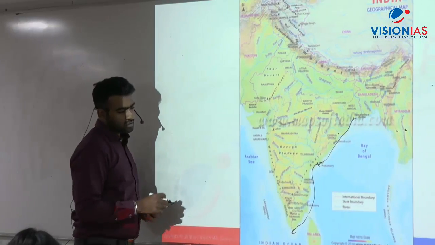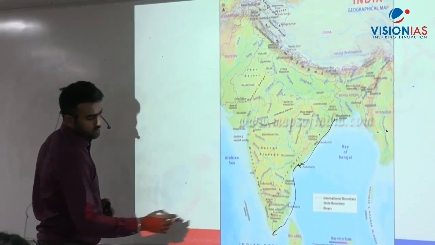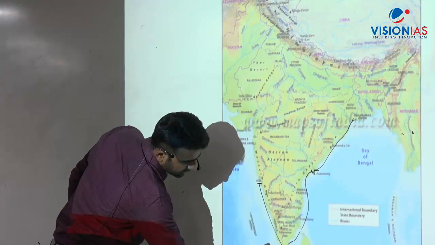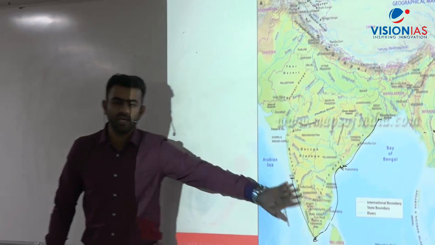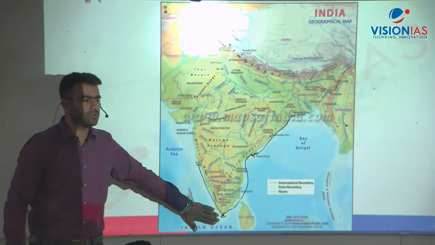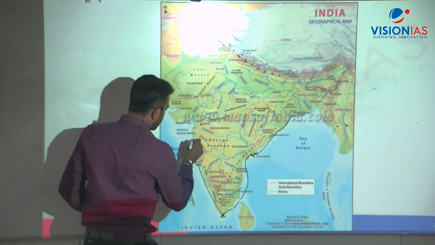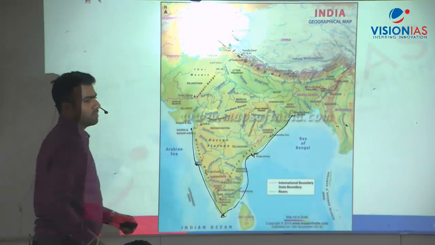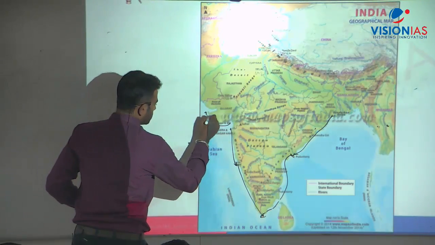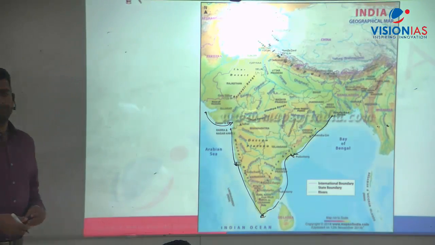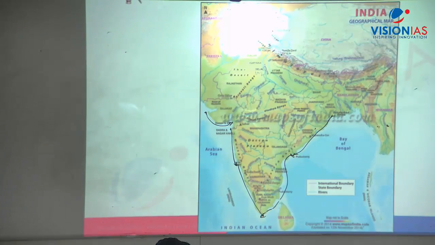And what about the Malabar coast? From Goa to Kanyakumari, that is Cape Comorin, is called the Malabar coast. From Goa to Maharashtra it is the Konkan coast. And here it is the Kathiawar coast. Is this clear?